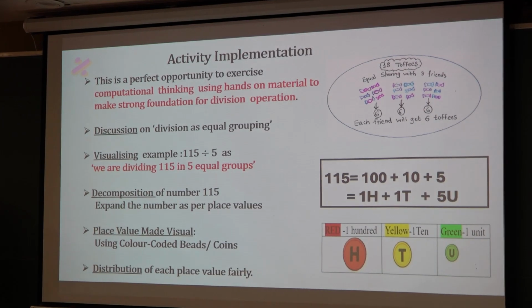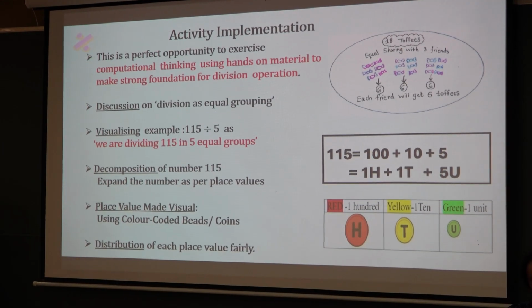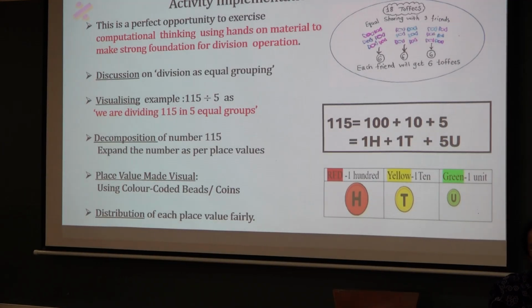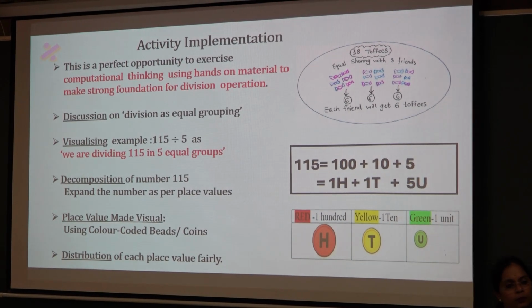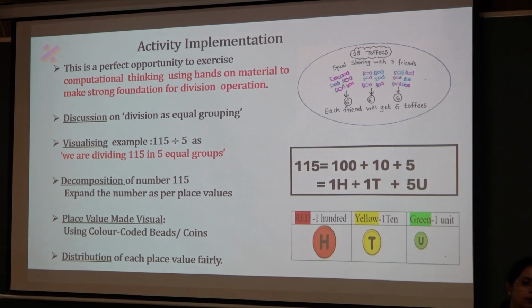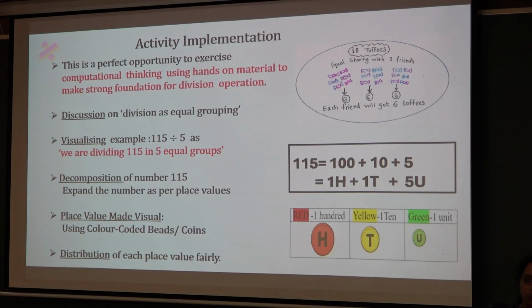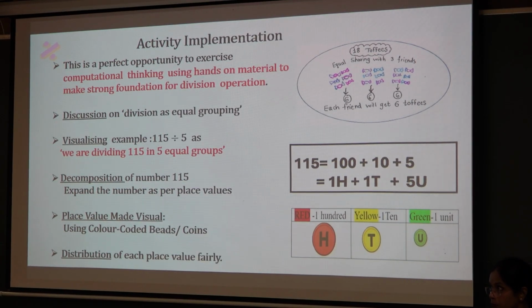As the first step is decomposition, the teacher asked children to decompose the number 115 into manageable parts. Children took advantage of their previous knowledge and used expanded notation to decompose the number. The number is decomposed, as you can see, as 100 plus 10 plus 5.